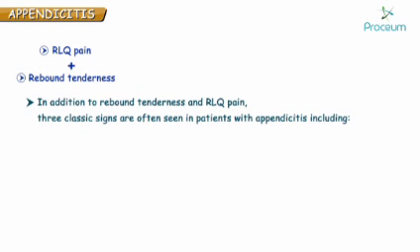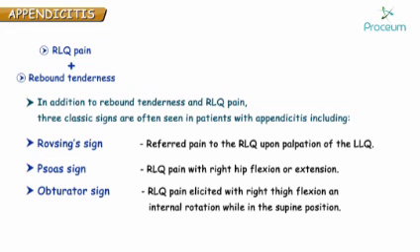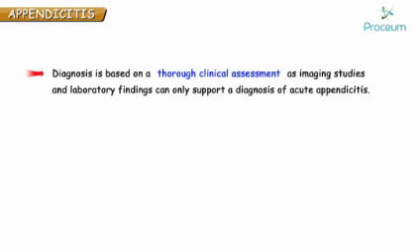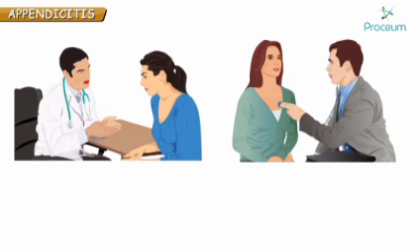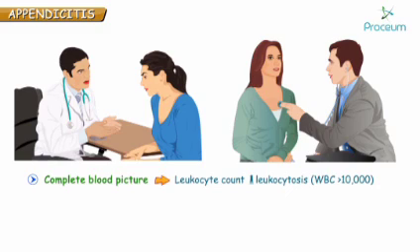In addition to this, 3 classical signs are often seen. Those are Rovsing sign, Psoas sign and obturator sign. Always remember, diagnosis of acute appendicitis is based on a thorough clinical assessment, as imaging studies and laboratory findings can only support a diagnosis. Now, after clinically assessing patient, doctor first orders routine tests like complete blood picture and complete urine examination, etc.